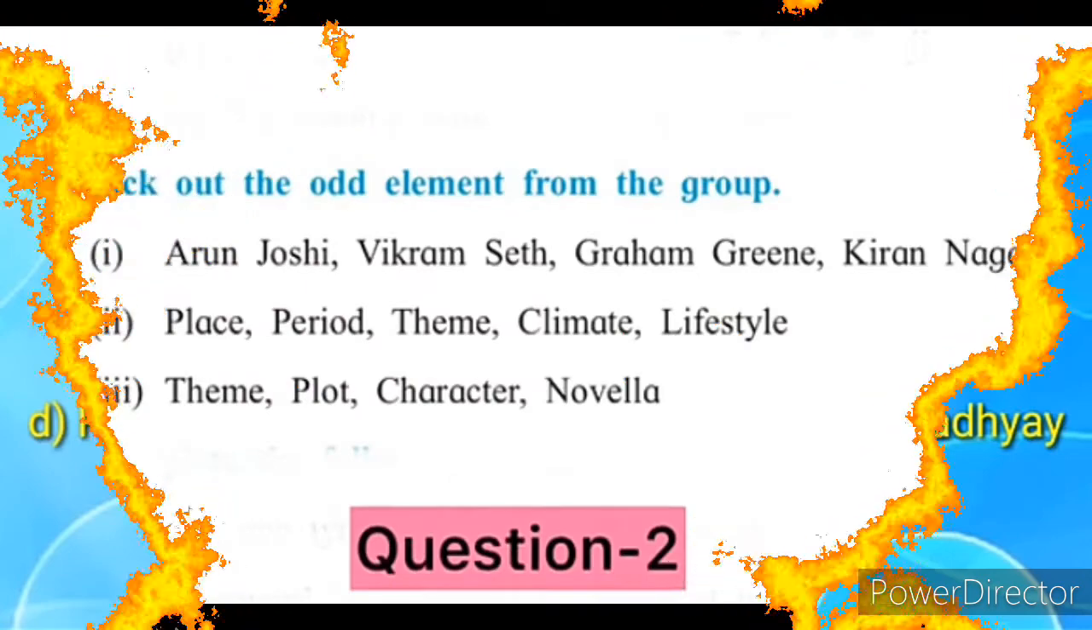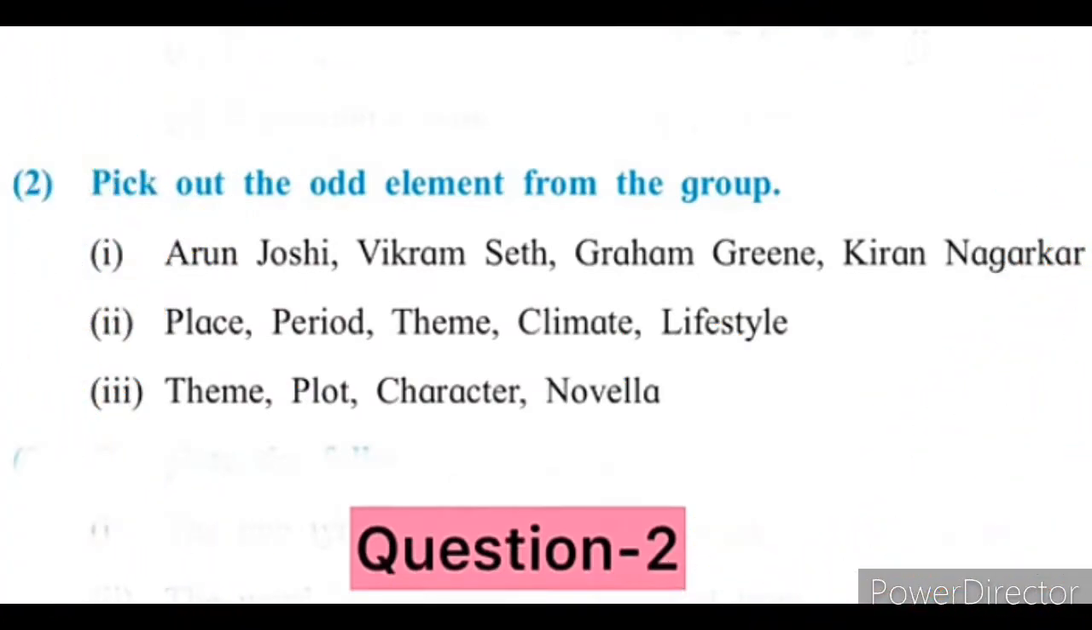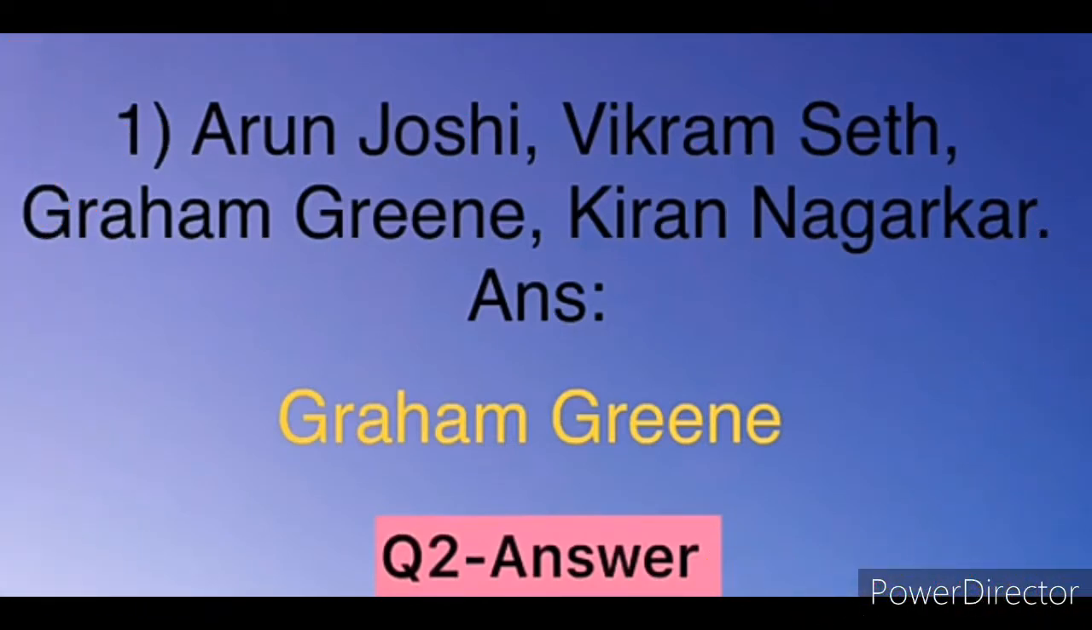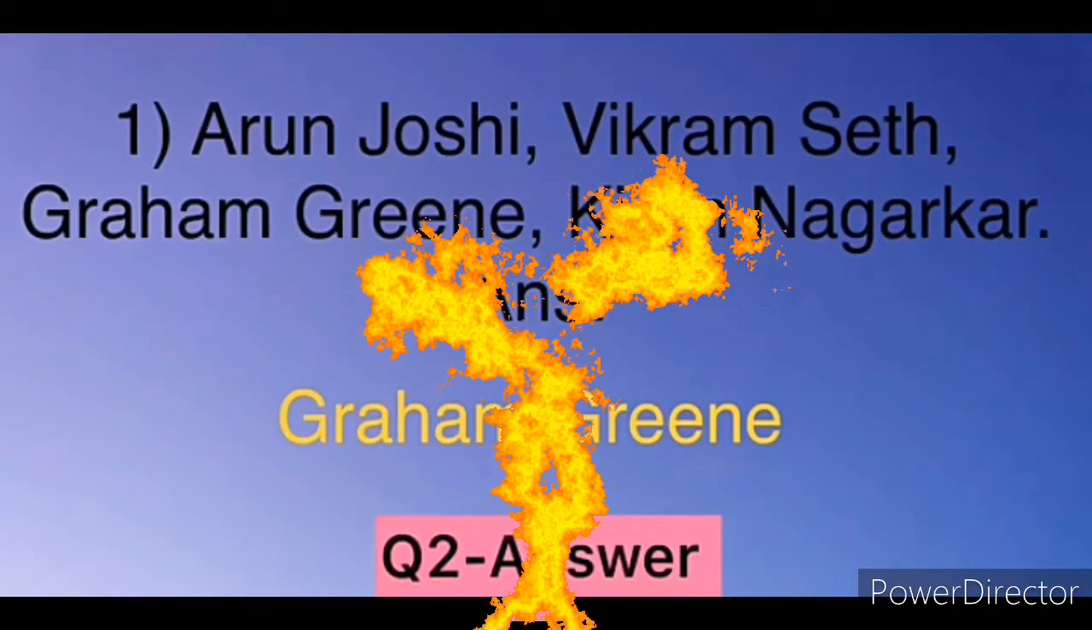Second question. Question number 2, pick out the odd element from the group. It means you have to take out the odd man out. We had done it in the chapter, so it's easier for us to take out the odd element. First one, Arun Joshi, Vikram Seth, Graham Greene, Kiran Nagarkar. You can see out of 4, 3 are Indian novelists. One is a British novelist, and that is Graham Greene.